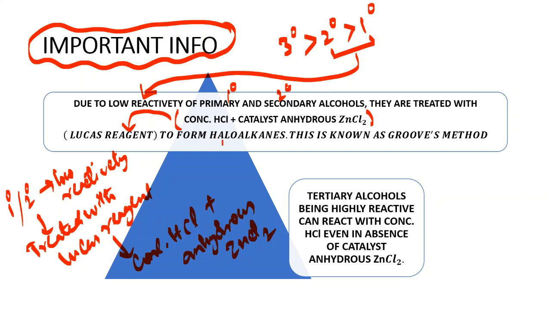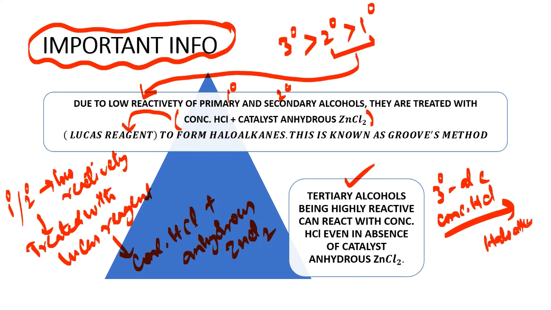But if you look at the tertiary alcohol, my dear friends, it's highly reactive. So you need not treat it with the Lucas reagent. You can treat the tertiary alcohol directly with only concentrated HCl and you will get your product. And your product will be obviously haloalkane.